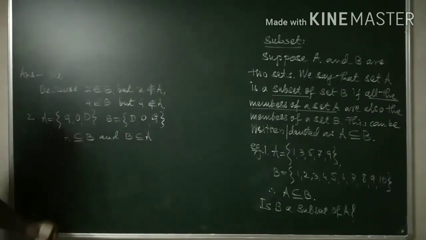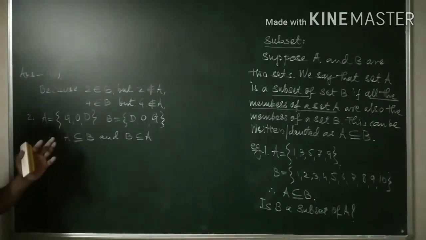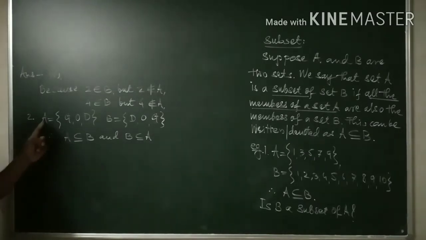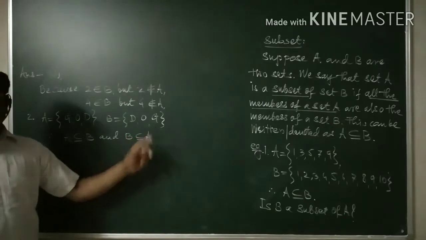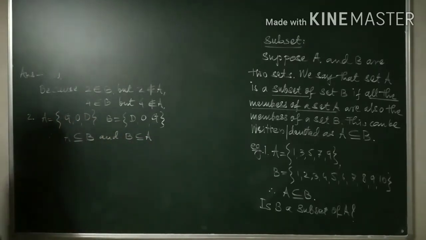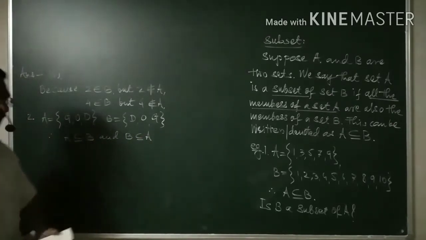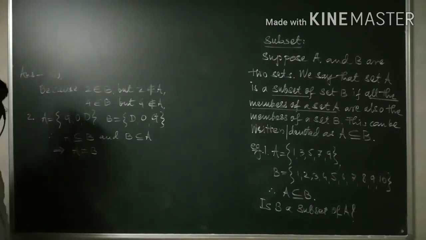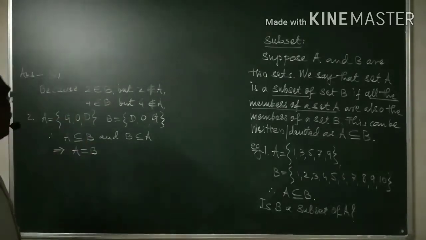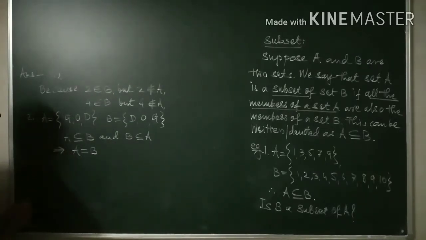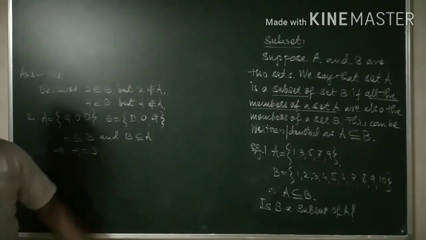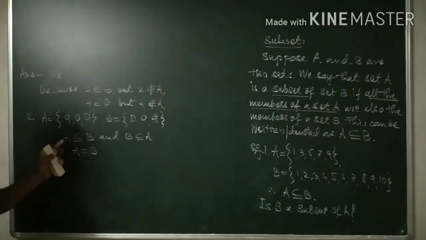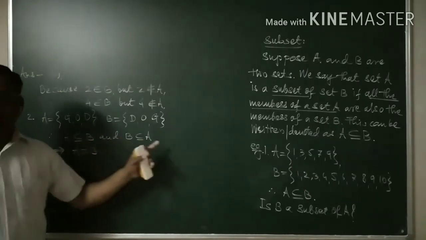Right? Now this is a particular example where A is a set which is a subset of B, and again B is a subset of A. If such a situation is there, if A is a subset of B and B is a subset of A, then this implies that A is equal to B. And this terminology you have learned in 11th and 12th standard even, where we say that two sets are equal if A is containing B and B is containing A.